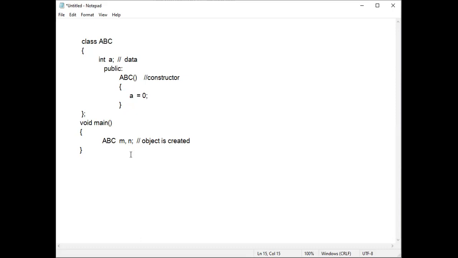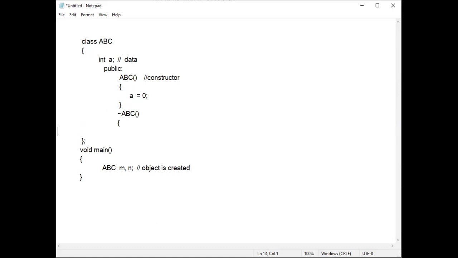But for the destructor, first of all, we have to write it. To write the destructor, we use the negation symbol, which looks like a wave. The destructor name will be the same as the constructor name, that is, the class name.